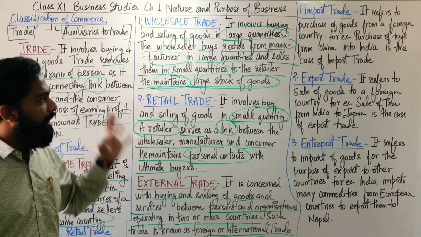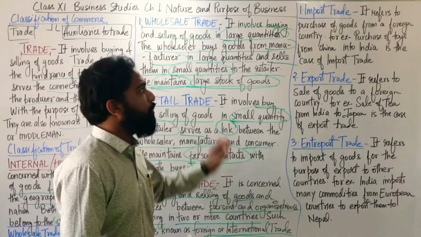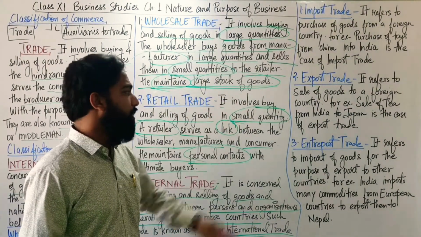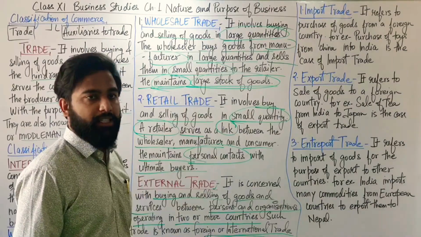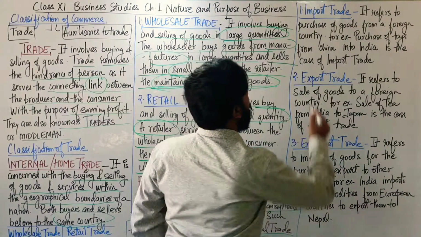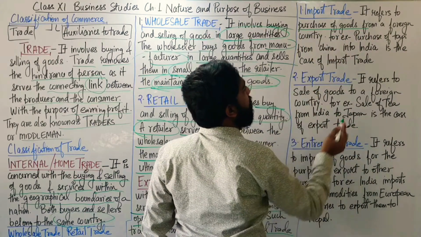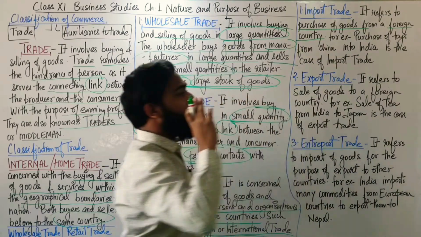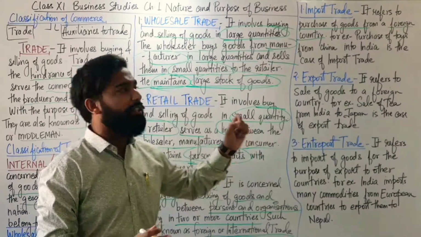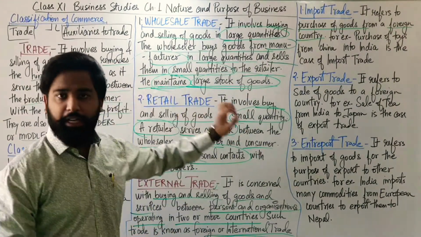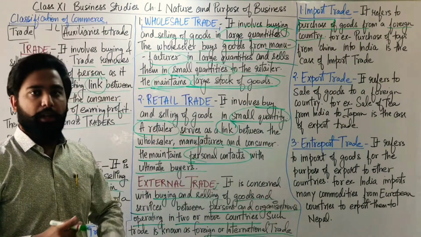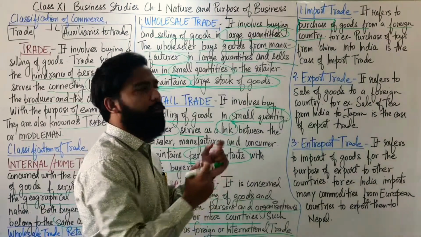Now, external trade can be further classified into 3 components, which are import trade, export trade and entrepot trade. Now let's come to the import trade. Import trade refers to purchase of goods from a foreign country. In the import trade, mind it, we are purchasing goods and services from a foreign country. Purchase of goods is the keyword.